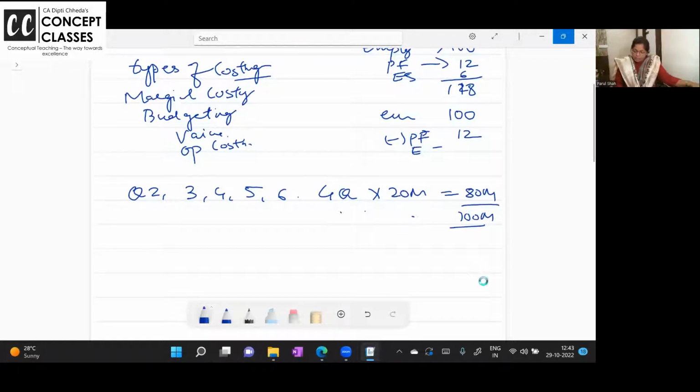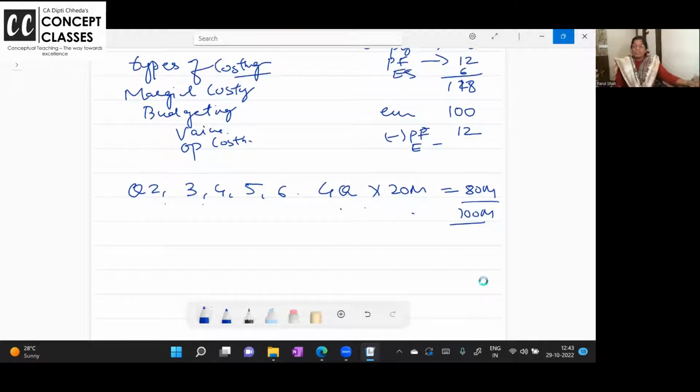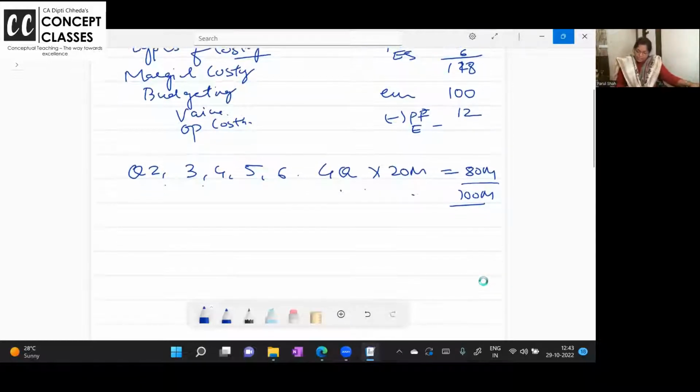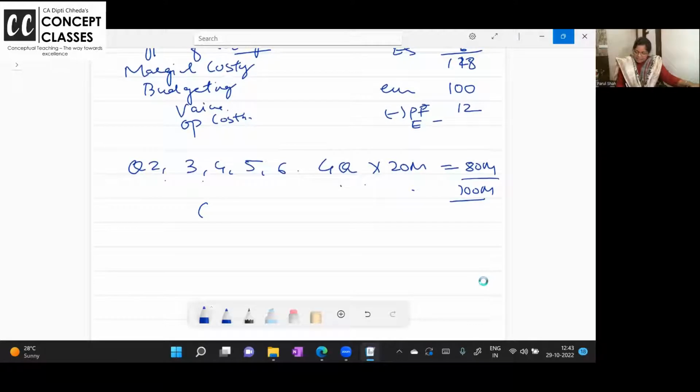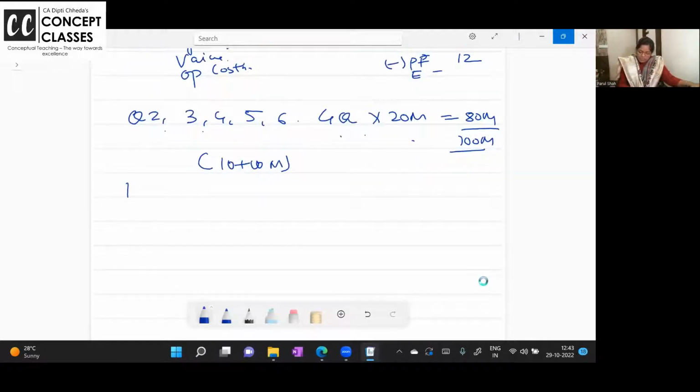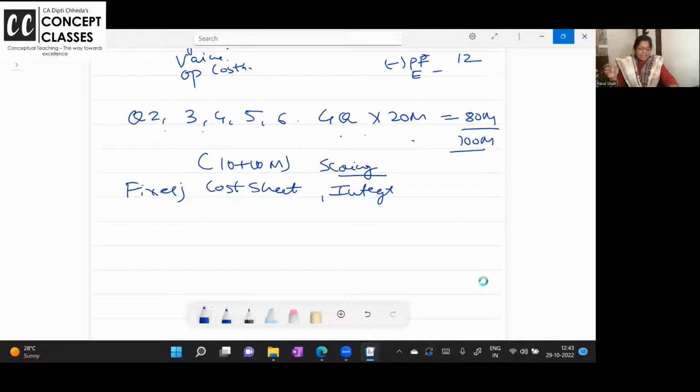Now, in questions 2, 3, 4, 5, 6, you attempt any 4 questions. Don't attempt extra. Every question is 10 plus 10 marks. Here one fixed question comes for the cost sheet, which you should do. Very scoring it is, cost sheet. One for integrated accounts. Just prepare the accounts or the reconciliation.